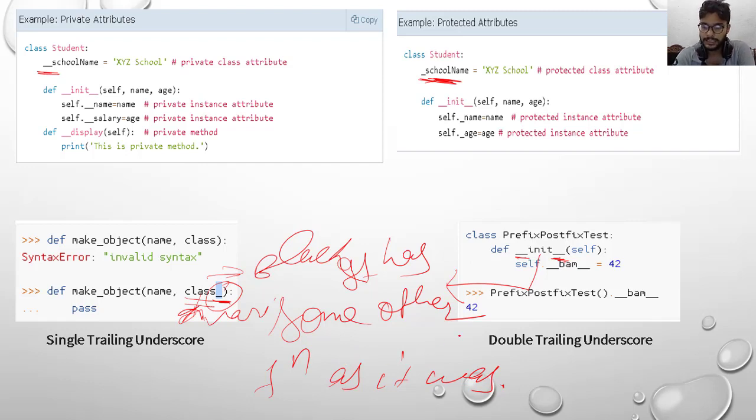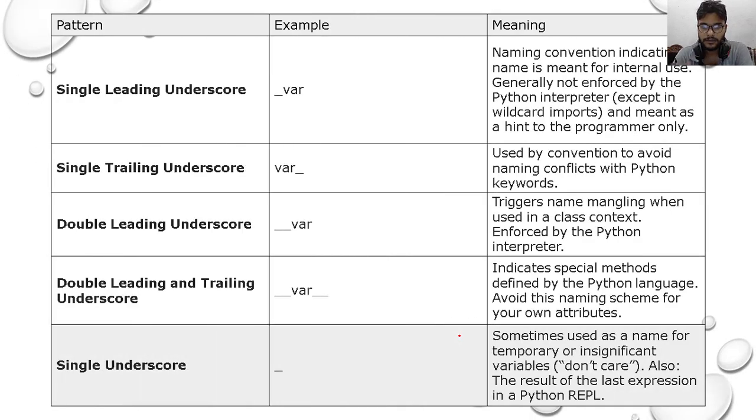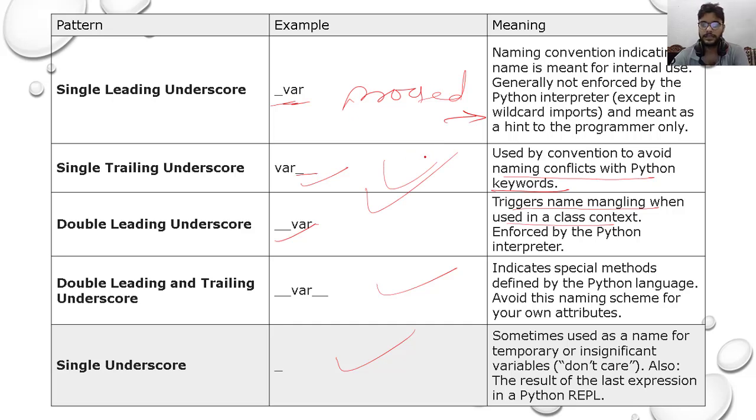Let's move to the next slide. Now here you see some different patterns. A leading underscore, a single underscore, means protected. A single underscore is used by convention to avoid naming conflicts with keywords. A double underscore triggers name mangling, mainly when used in a class. You can go through this table so that you understand the different meanings.